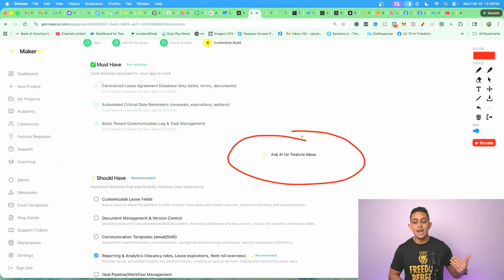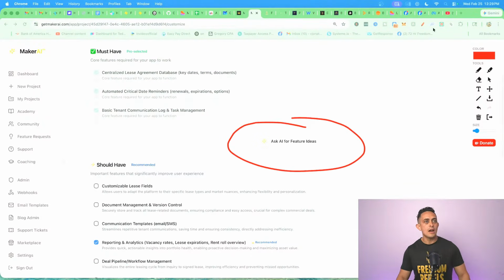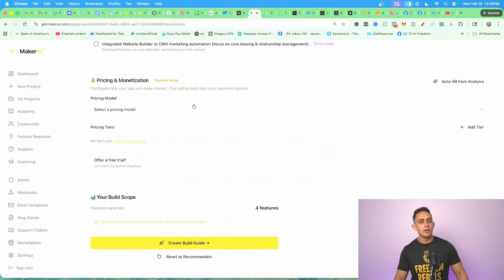So let's just say you want to add even more things to this. Well, you can ask AI and it'll just add it to the custom features section. Super powerful here. Now, what we're going to do is go down. Okay, cool. Added a few things. One thing we do want to customize is the actual pricing and monetization.